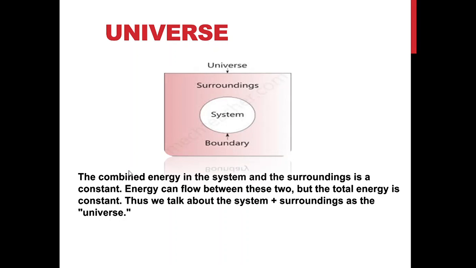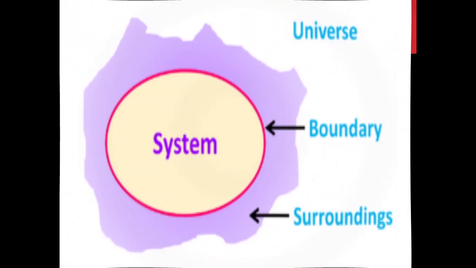The combined energy in the system and the surroundings is constant. This says that the energy of the system and the energy of the surroundings is constant because it is the total energy of the universe. Energy can flow between these two, but the total energy is constant. Thus, we talk about the system plus surroundings as the universe.